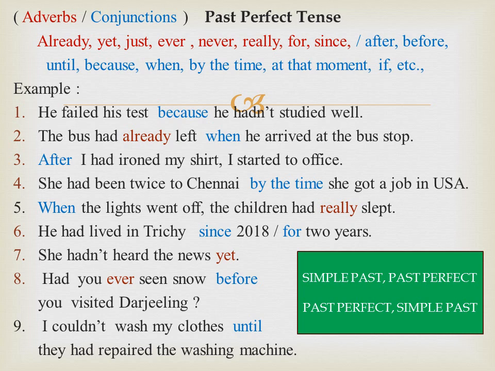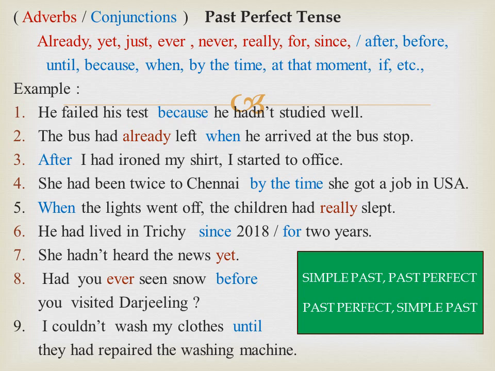Conjunctions like after, before, until, because are all used in sentence structure and they are called subordinate clause. Let us see the example. He failed his test because he hadn't studied well. Here, simple past tense is followed by past perfect tense. After I had ironed my shirt, I started to office. Past perfect tense is followed by simple past tense. It doesn't matter which order the events are in the sentence, but it is a tense which tells you what happened first. Whether it is a simple past tense followed by past perfect or past perfect followed by simple past tense, the meaning is same.